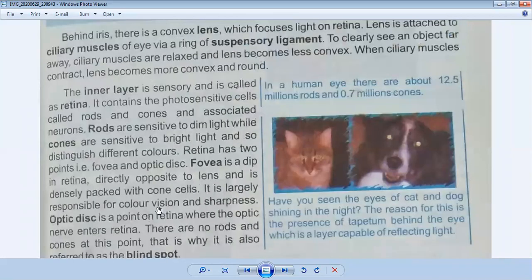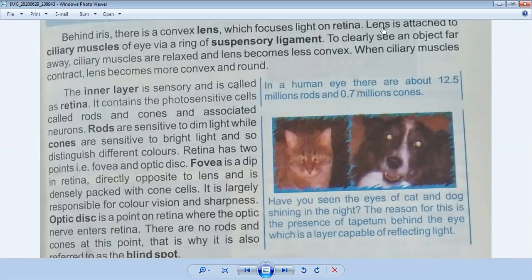Okay, behind the iris, there is a convex lens. You also know from physics that we have two types of lenses: convex and concave. Convex lens helps us to see things which are near to us, and concave lens helps to see things which are far away from us. So behind the iris, there is a convex lens which focuses light on the retina.